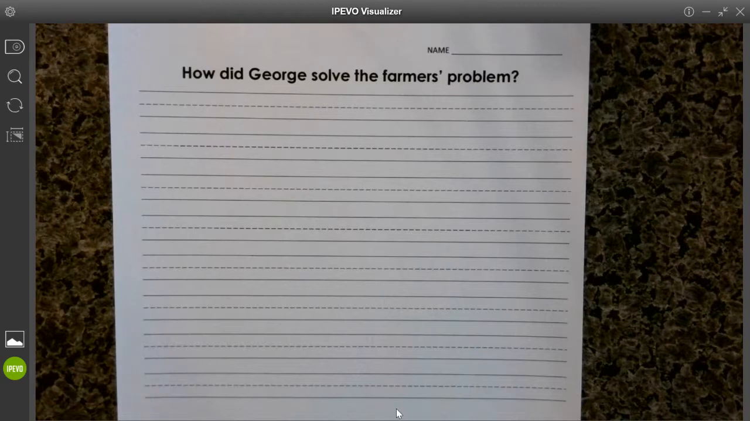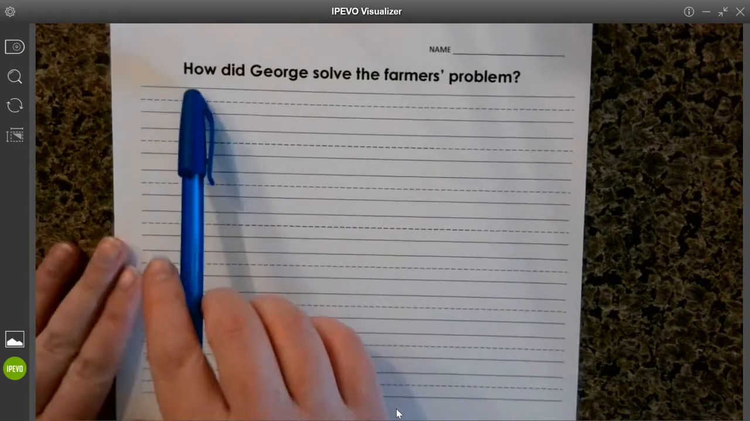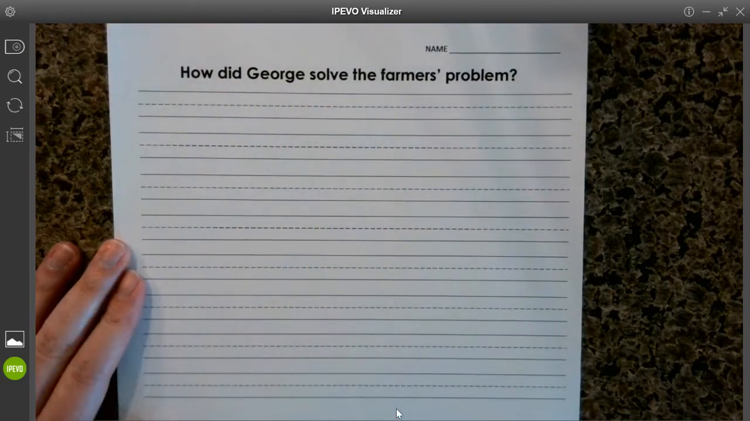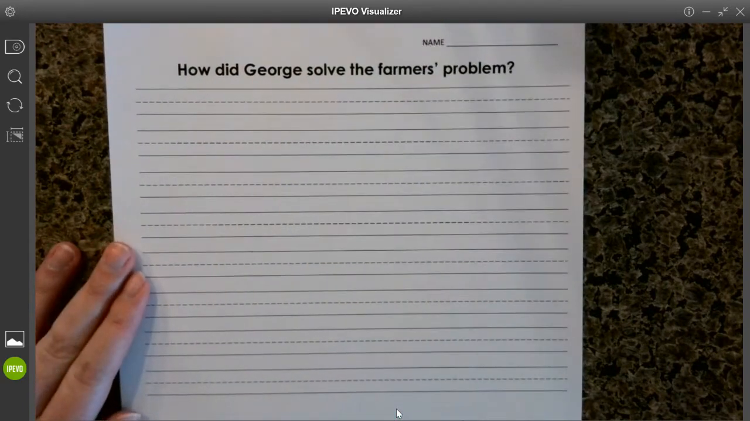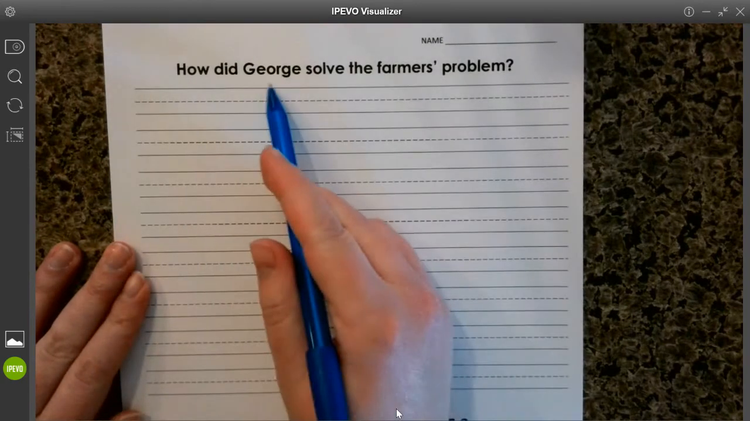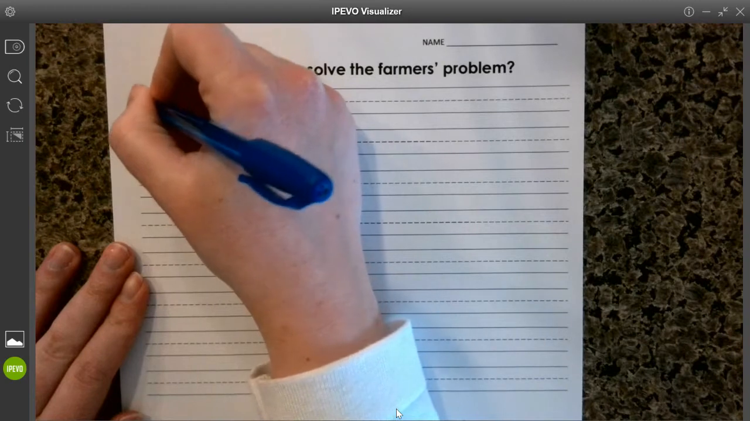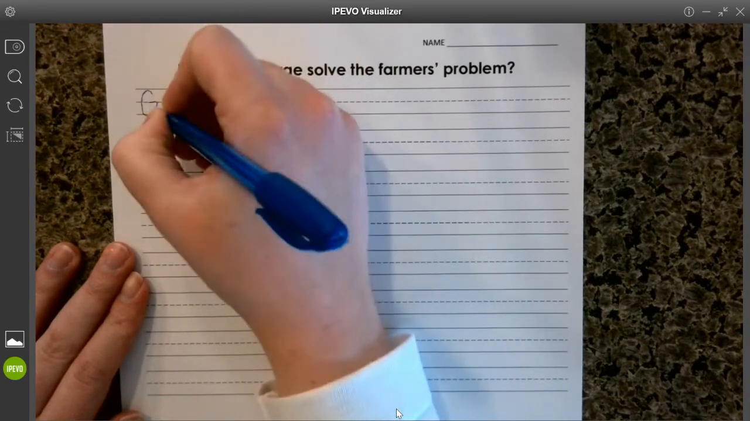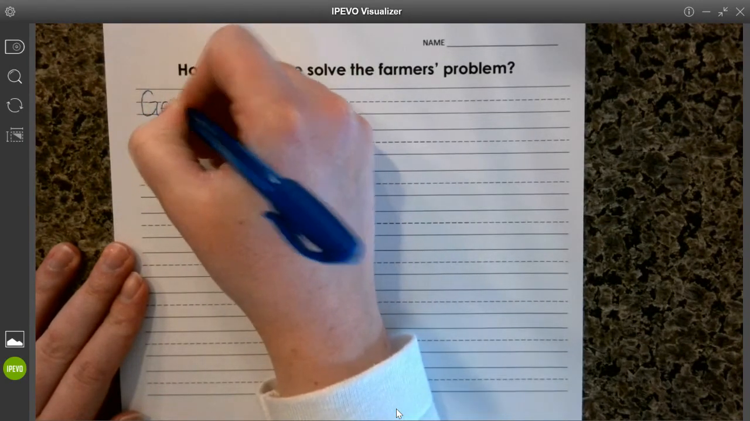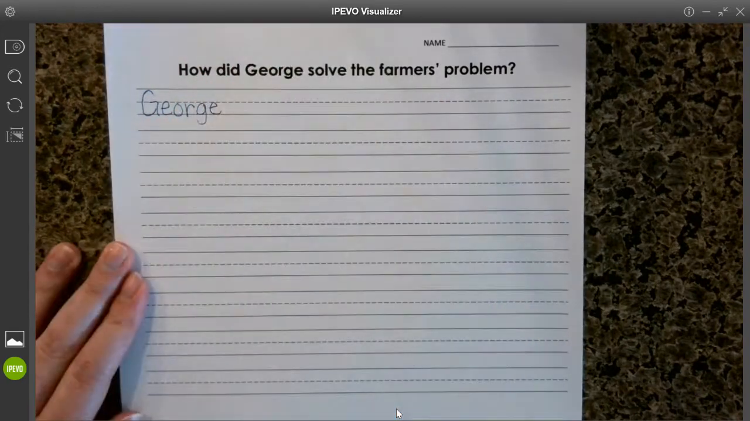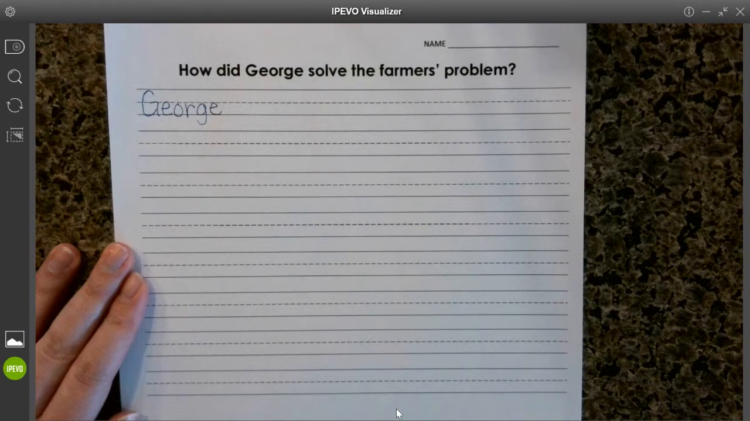Okay, so who are we going to talk about in our answer? Well, the question asks, how did George solve the farmer's problem? So who will our sentence be about? It will be about George, okay? And what will George do in our sentence? I'm going to write George. Okay, there's our who. Who, what? What does George do in our sentence?